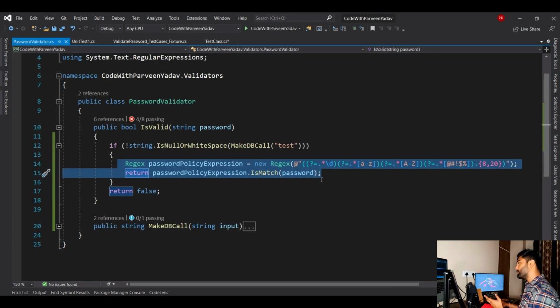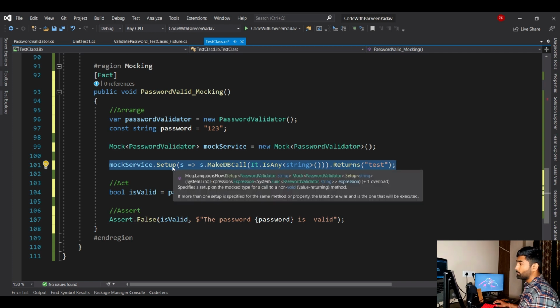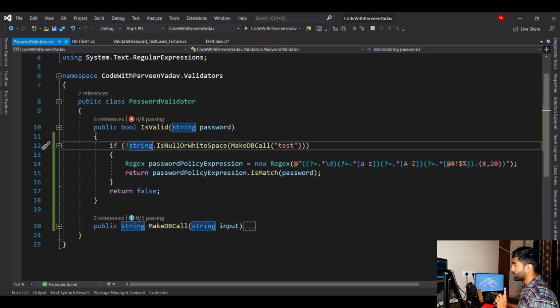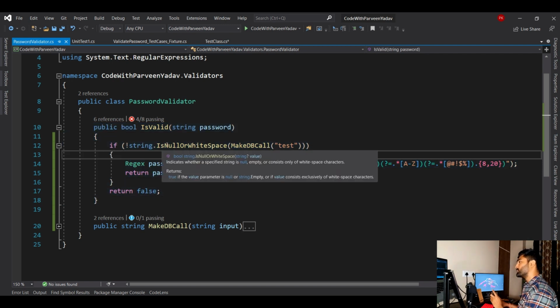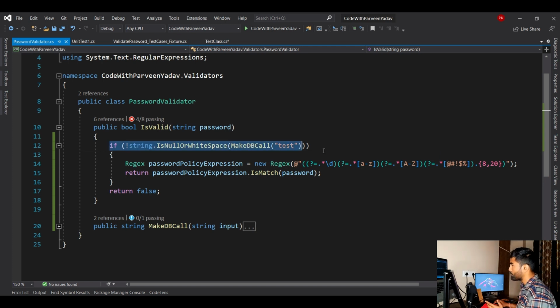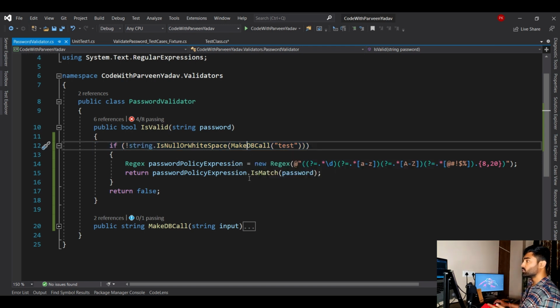It's not just because it was a database call that we have made a mock, but also remember, a unit test is a small piece of code testing. So if you are making a second or third method call within the method you are testing, always mock those methods, because it is possible that the second or third method is making a call to a database or any external service. So always mock that call.